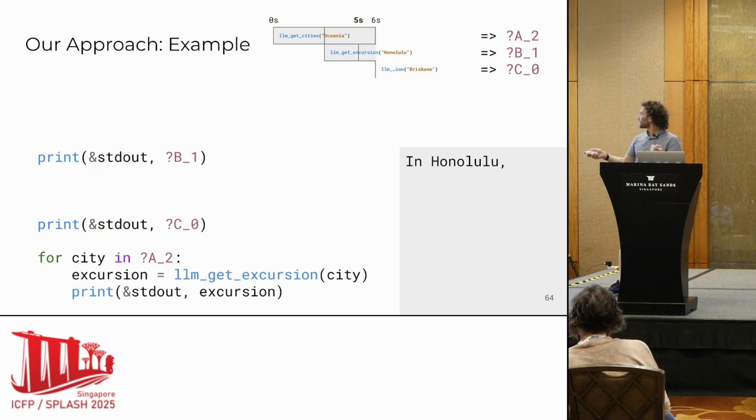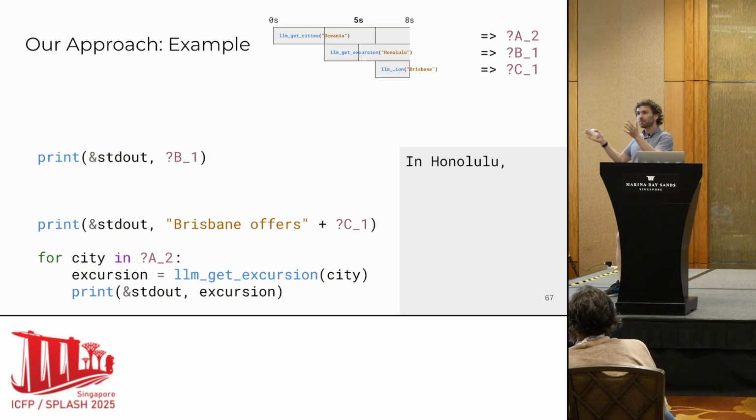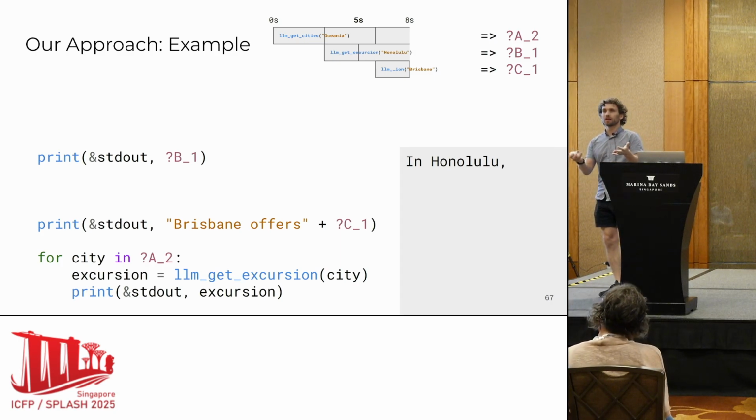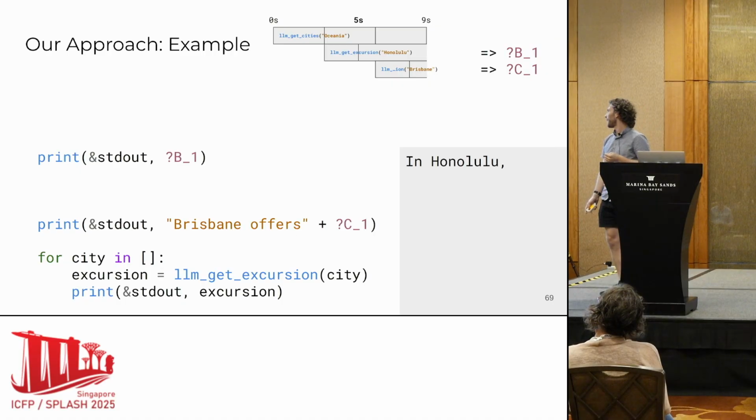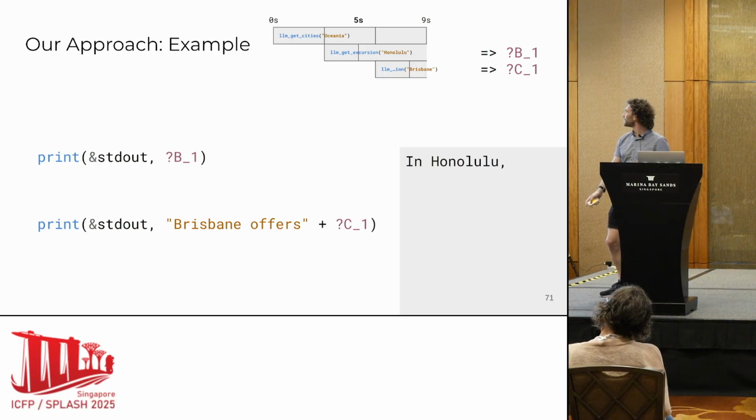So maybe we wait a little longer. We hear back that in Brisbane, you can do something. It has something to offer. Now, before I said we could print. But if we were to print here, we would be interleaving our 2 print calls. So that's unsound. It's not something we can do, but that's OK. It's the best we can do. But maybe we wait a little longer. We get back the end of stream token. So the hole A2 gets replaced by the empty list. And now if we're looping over the empty list, we can just step that away.